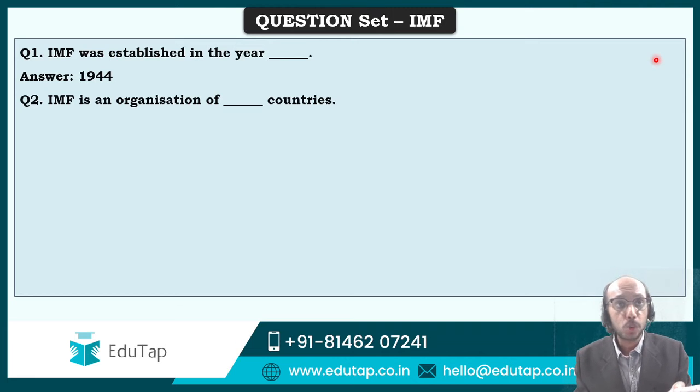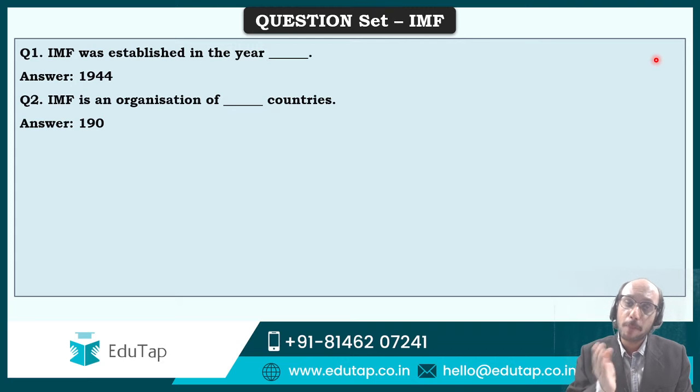So question number 2, IMF is an organization of how many countries? That is the question. So Nilesh, Deepika, Shweta, you have given answers as 190, and 190 indeed is the right answer over here, and I'm very proud of you because only very recently the number went up from 189 to 190. So the idea is that you have to be very thoroughly updated.